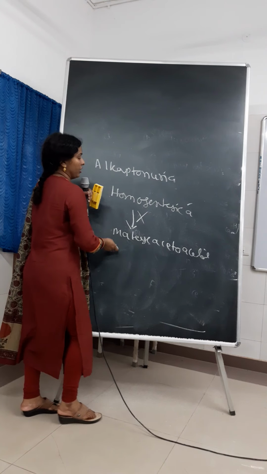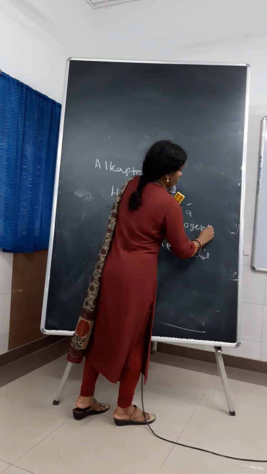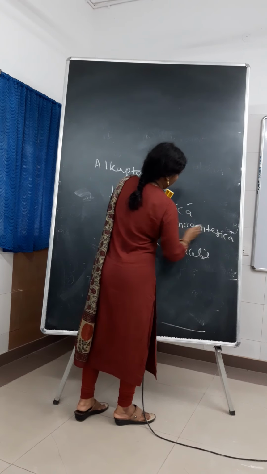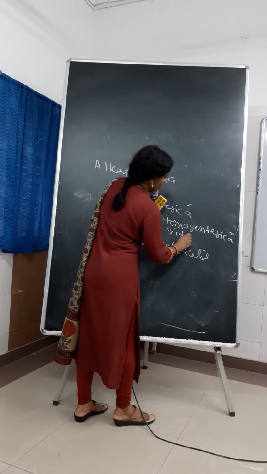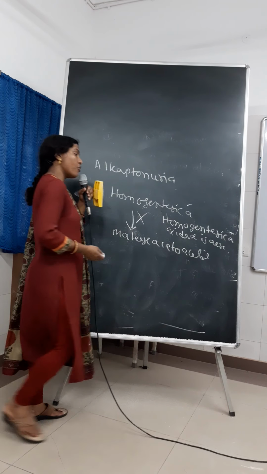This step is blocked here. That is, the enzyme homogentisic acid oxidase is absent. So this step is blocked.